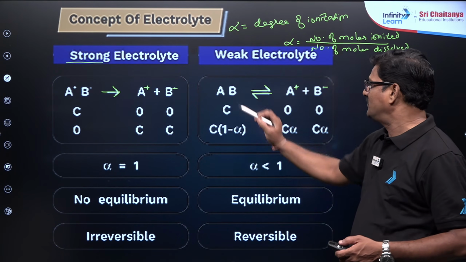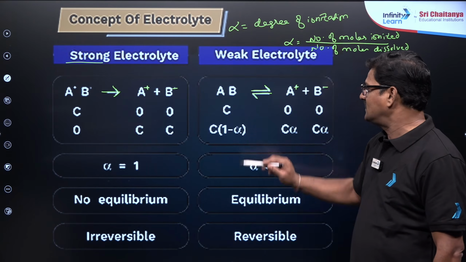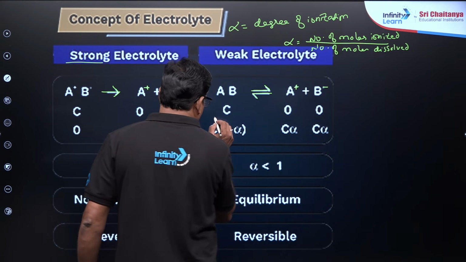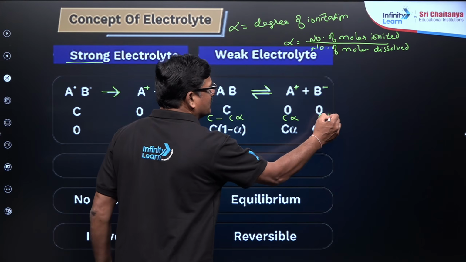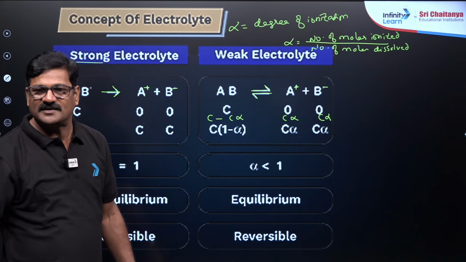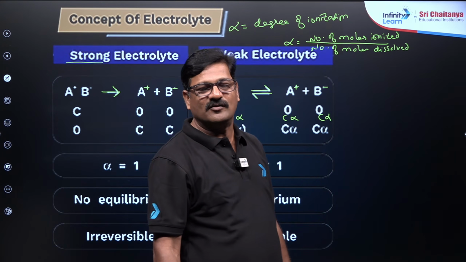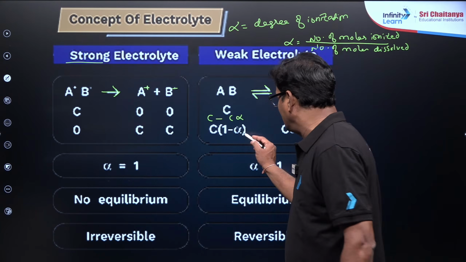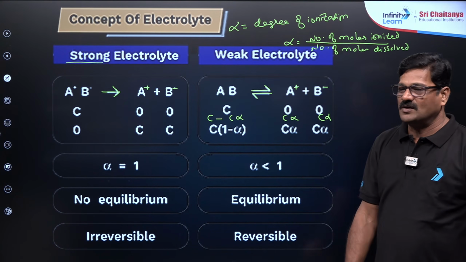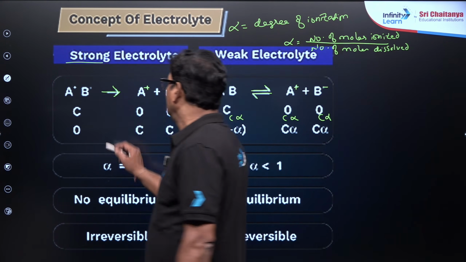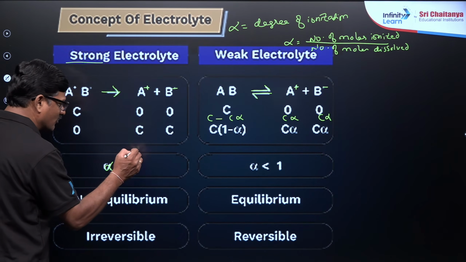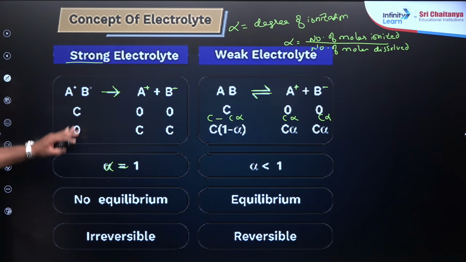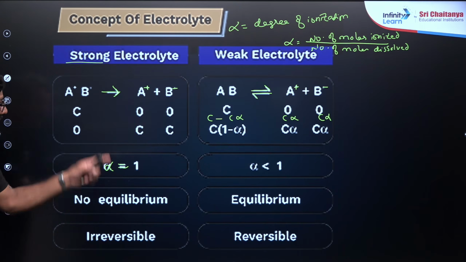This is an equilibrium, so you can say C minus C alpha होगा, C alpha होगा, C alpha होगा. C minus C alpha, C common निकाल के C of 1 minus alpha भी लिख सकता. So strong electrolyte का alpha हमेशा 1 होगा, nearly equal to 1. There is no equilibrium and it is irreversible.